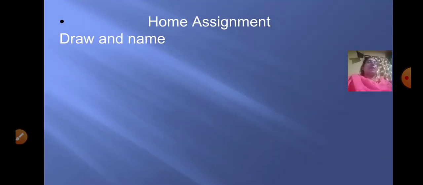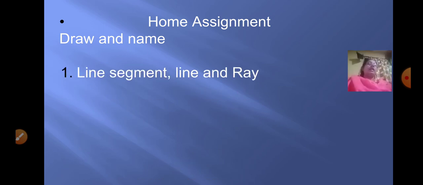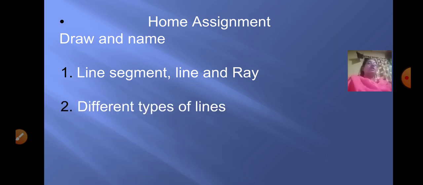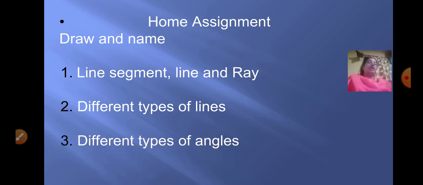Now based on this topic, whatever we have done, some home assignment for you, where you have to draw and name a line segment, line and ray. This you have to do in your homework, students. Under different types of lines, we did straight lines and curved lines. And under straight lines, we learned vertical lines, horizontal lines and slanting lines. The third one is different types of angles. Whatever you are drawing, you have to name it.